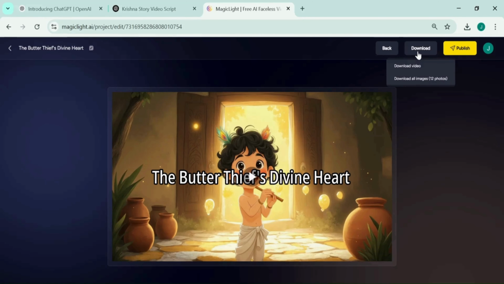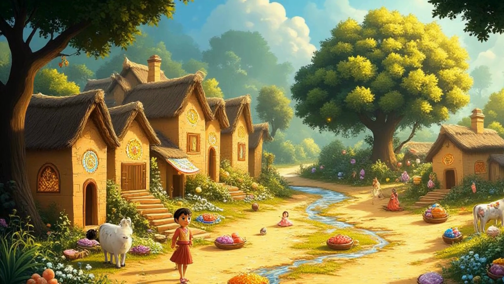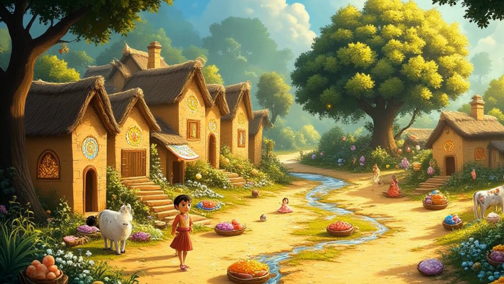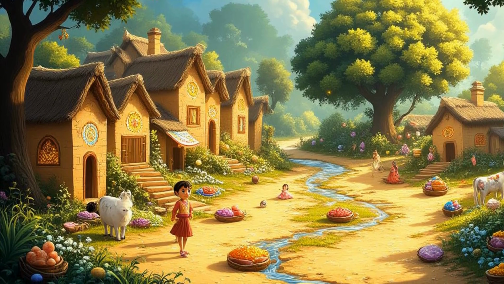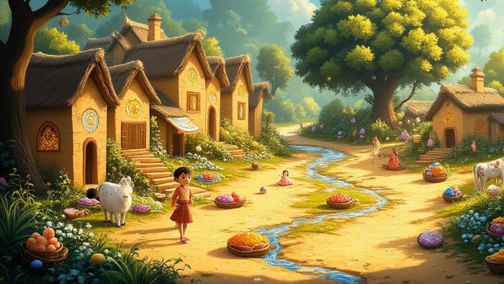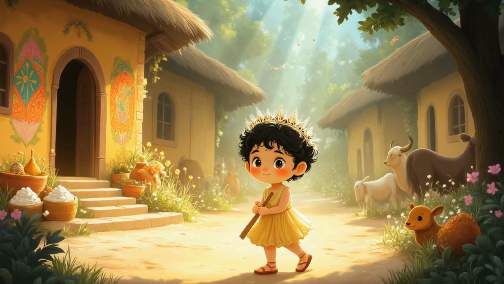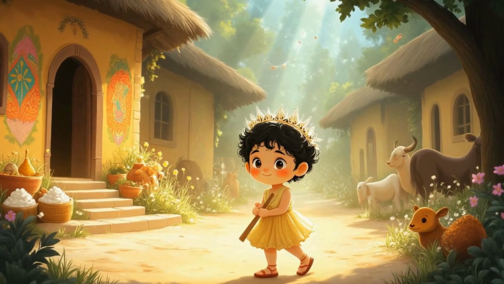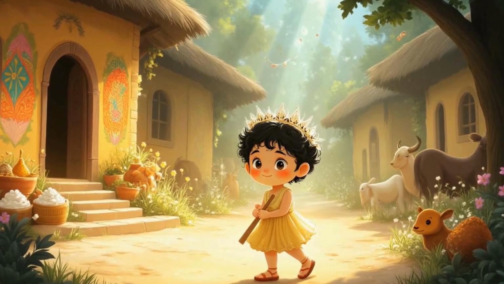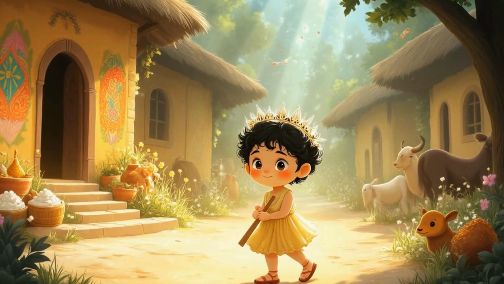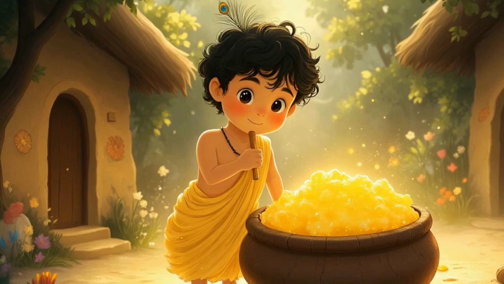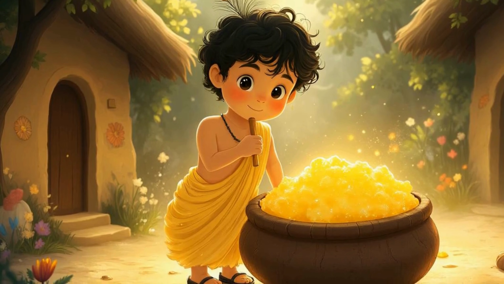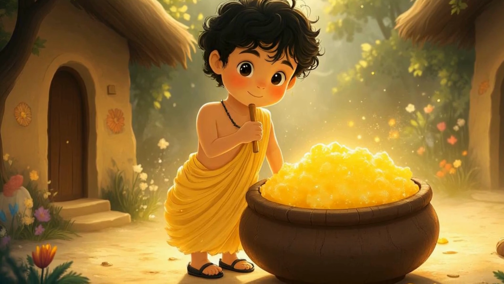Here is your story. In the heart of Vrindavan, a mischievous Krishna, adorned with a peacock feather and flute, embarks on a buttery escapade. A mischievous smile dances across Krishna's face as he stealthily infiltrates homes, his nimble fingers seeking the creamy treasure. Unbeknownst to the villagers, Krishna's playful pilfering adds a sweet melody to the symphony of daily life.